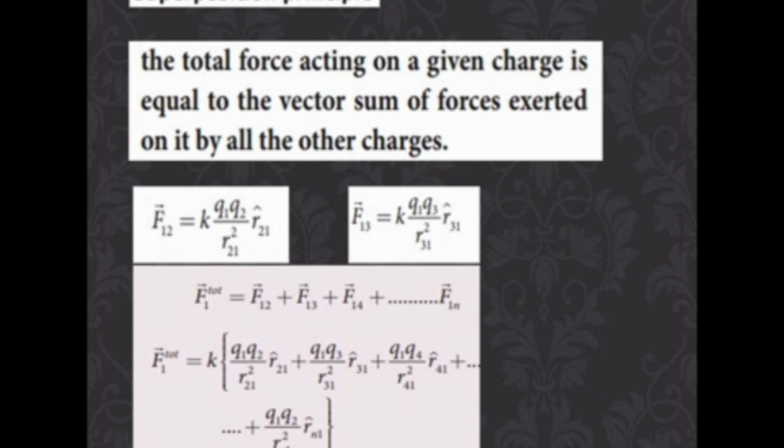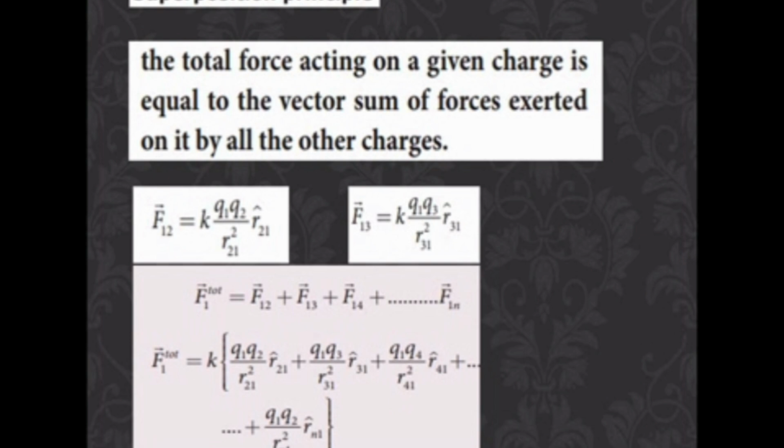So F12 equals one value, and there is F13. F12 is the force exerted by the second particle on the first particle. The second equation indicates that the third particle exerts a force on the first particle. Like that, the force is exerted from 1 to n number of particles. So what is the total force? F total equals F12 plus F13 plus F14 up to F1n.